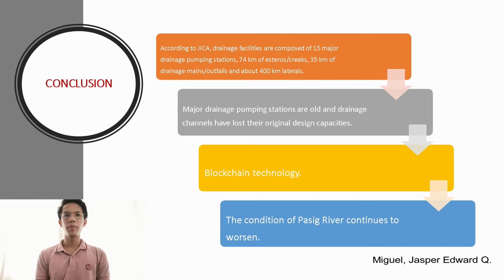Major drainage pumping stations are old and drainage channels have lost their original design capacities due to the pollution caused by waste. One of the recent technologies adopted to improve the drainage network of the Pasig River was blockchain technology, which was used to clean the 25-kilometer waterway of the river. Despite the efforts of the government to control the water quality of the Pasig River, its condition continues to worsen.